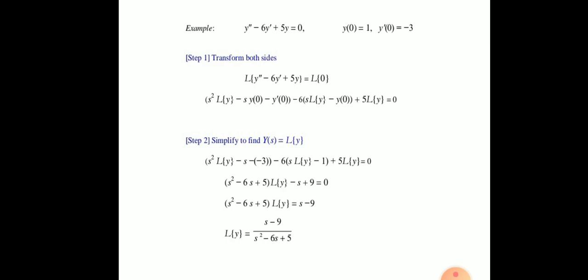Okay, now the first and second steps are completed. Now find the inverse Laplace transform. Use partial fractions to simplify. Laplace of y is equal to (s - 9)/(s² - 6s + 5), which is equal to A/(s - 1) + B/(s - 5).